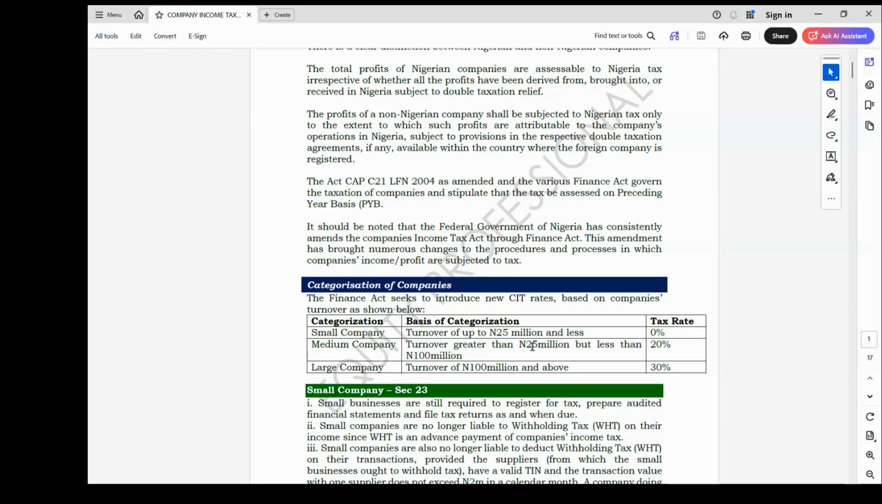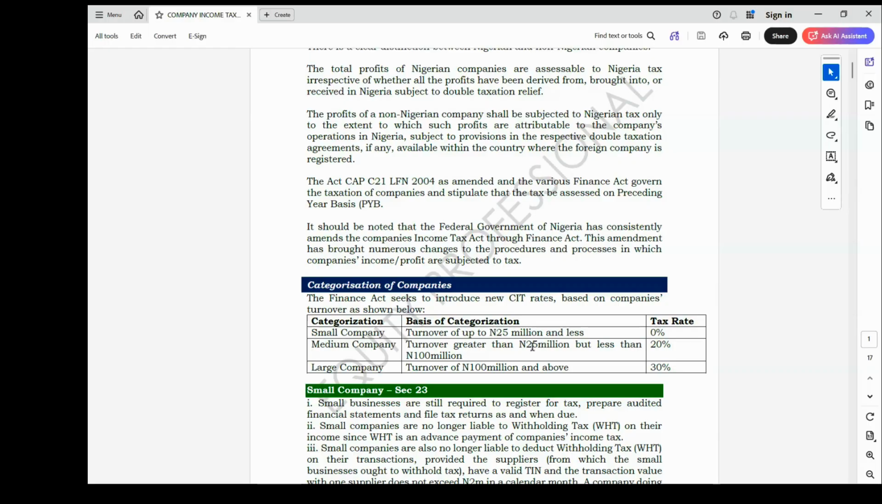Then small companies are no longer liable to payment of withholding tax on their income, since withholding tax is an advance payment of tax. So if a small company can establish to a vendor that they are a small company, that vendor is not expected to charge them withholding tax. But where the vendor does not know and has already charged them withholding tax, any withholding tax suffered by them will be refunded to them by the relevant tax authority.